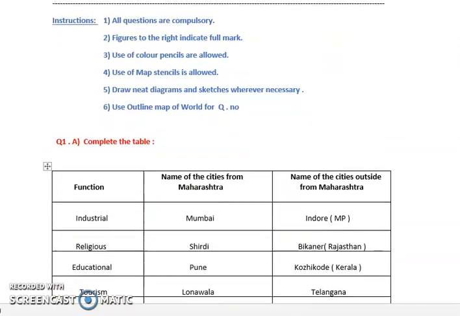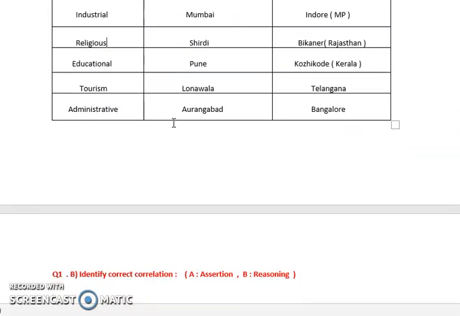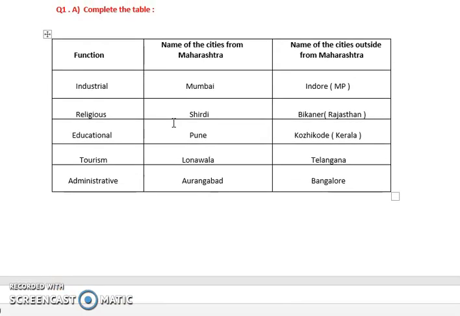So the first question is complete the table. You have various functions in the table, and you have names of the cities from Maharashtra and names of the cities outside Maharashtra. In the case of industries, the city from Maharashtra is Mumbai, and outside Maharashtra you can give Indore, which is in MP. Next is religious. In Maharashtra, Shirdi is one of the religious places where people go and worship, and Bikaner is a religious place outside Maharashtra, in Rajasthan.